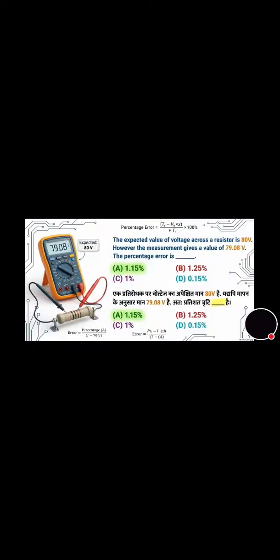You can see on the screen, the expected value of voltage across a resistor is 80 volt. However, the measurement gives a value of 79.08 volt. The percentage error is how much? And correct answer is option A, that is 1.15%. Now move towards the next question.